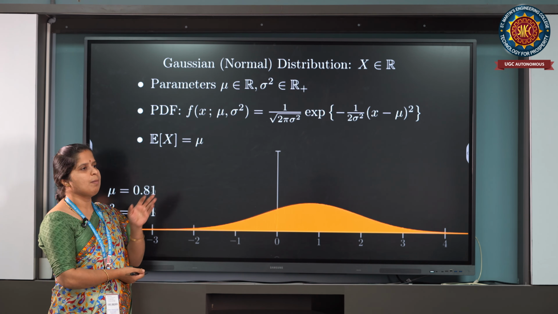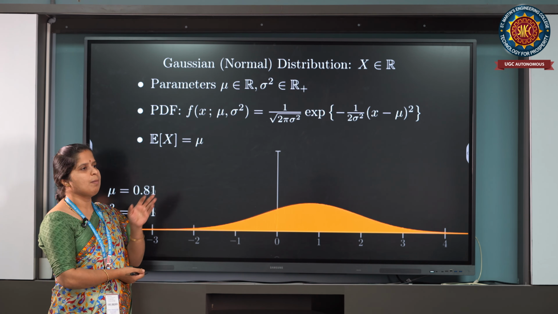As mu and sigma values are changing, we can observe how the probability curve is changing. If mu equal to 0 and sigma equal to 1, that leads to the standard normal distribution curve, which allows me to find various values of the distribution.